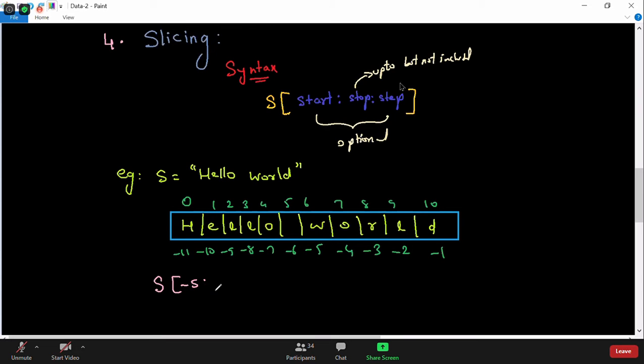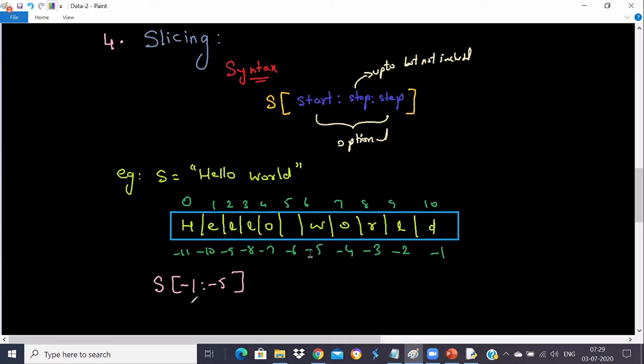What if I write s[-1:-5]? Anybody? If I write s[-1:-5], then what gets printed?